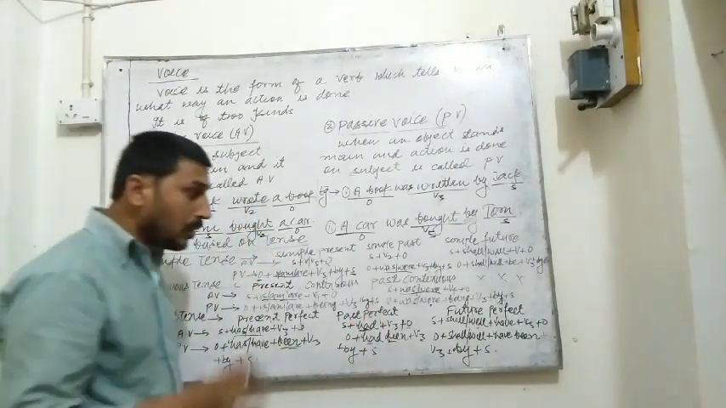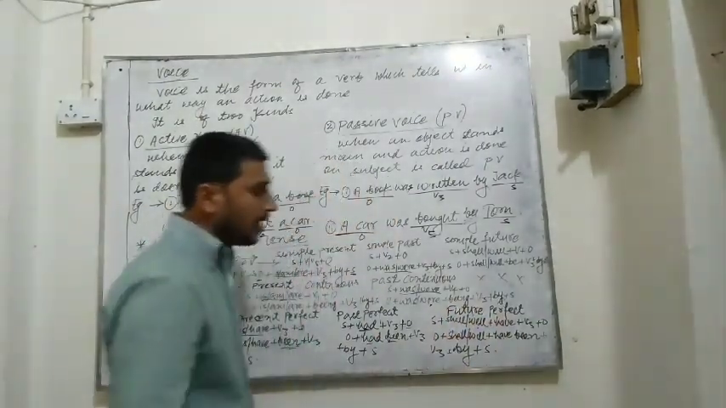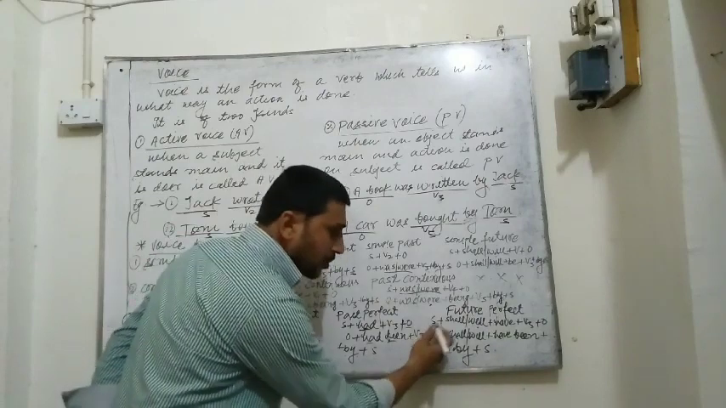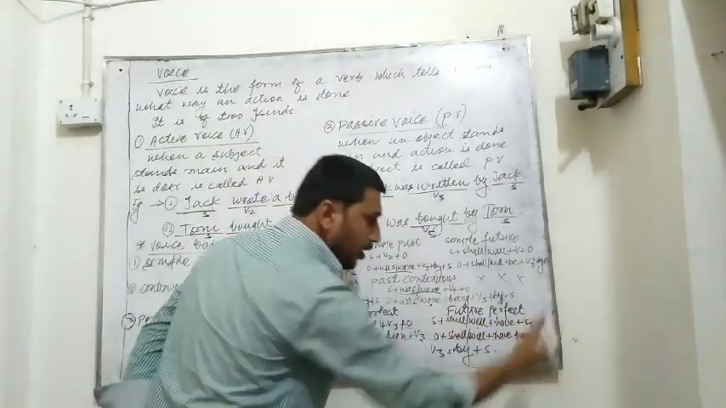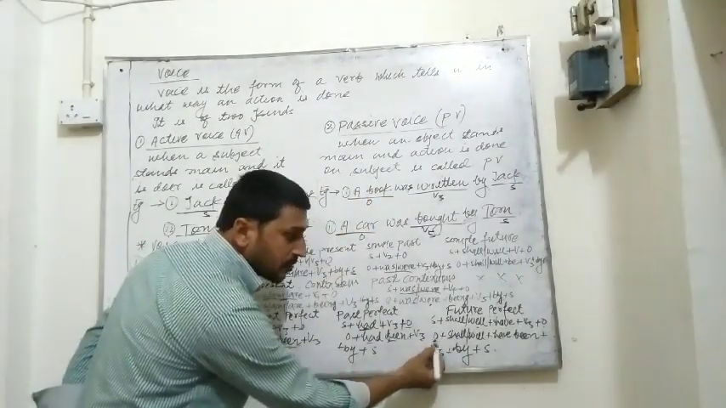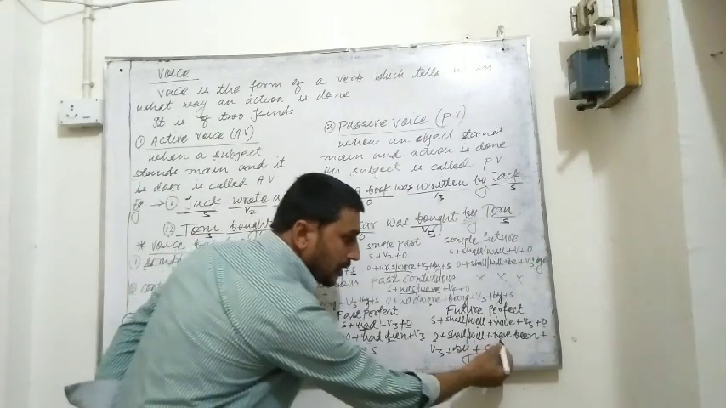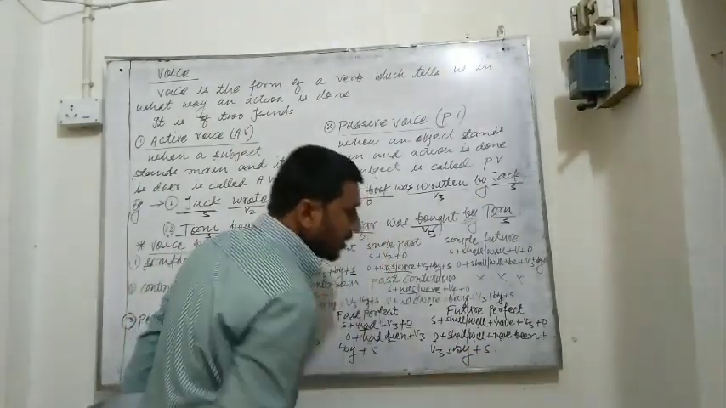Clear? Now the last, third kind of perfect tense, is future perfect. The active structure is subject plus shall or will plus have plus V3 plus object. In passive voice, object comes at first, then shall or will plus have been plus V3 plus by plus subject.